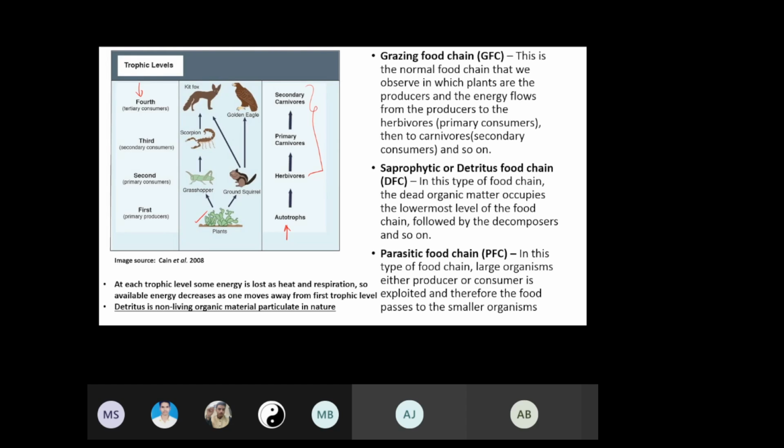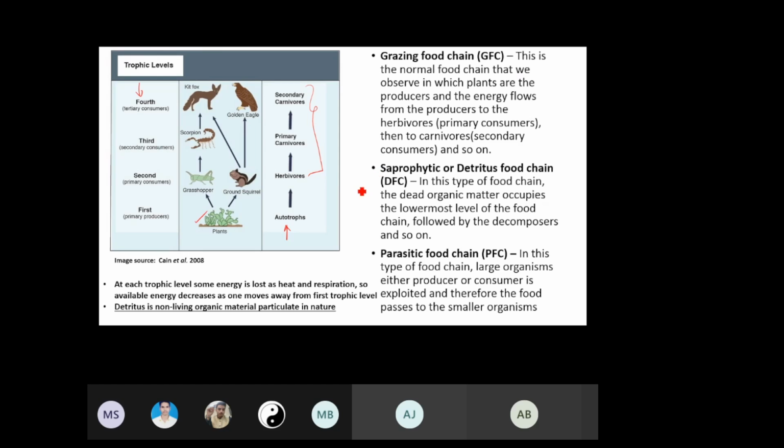So it's not that algae are just going to be produced as biomass. You cannot translate whatever carbon is there into biomass, because some of that carbon will also be used by algae to support its metabolic activities. So there is this loss of heat and respiration, which helps us account for the energy that is not getting transferred from one trophic level to another. So as the trophic level increases, the available energy decreases as one moves from the first trophic level to higher levels.